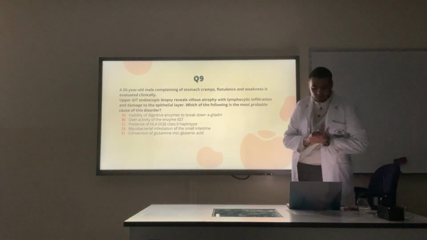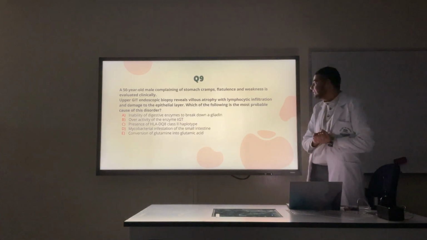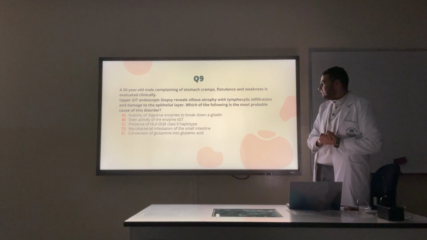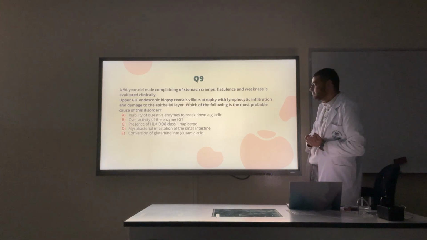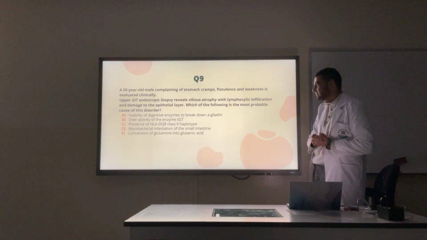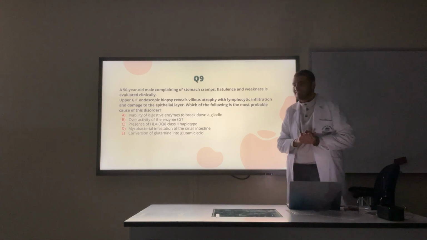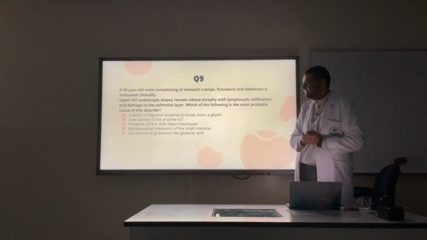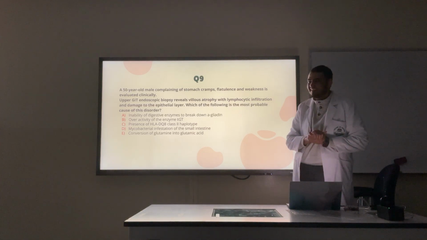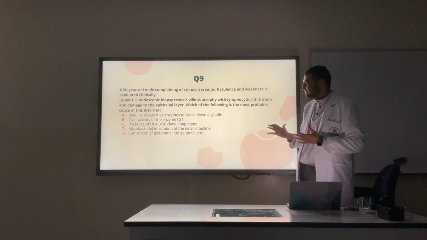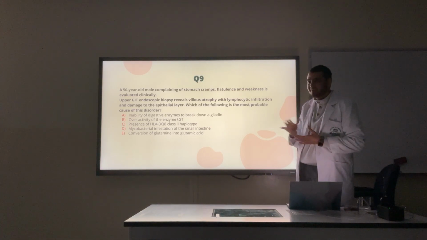Question 9. A 50-year-old male complaining of stomach cramps, flatulence, and weakness is evaluated clinically. Upper GIT endoscopic biopsy revealed villus atrophy and lymphocytic infiltration and damage to the epithelial layer. Which of the following is the most probable cause of this disorder? Okay, so we are getting into some pathology here. I think Maram discussed it. I believe so. A lot of these things, I think this is a bit of a tricky question.